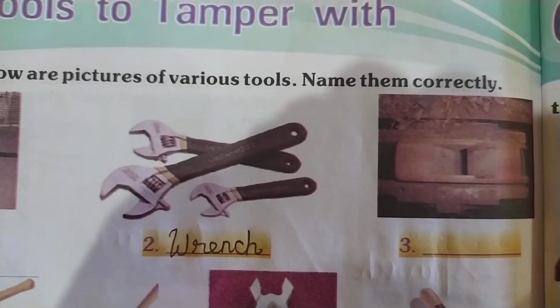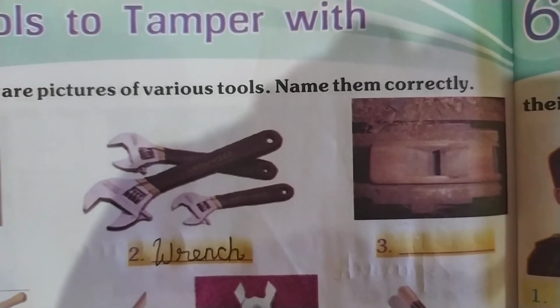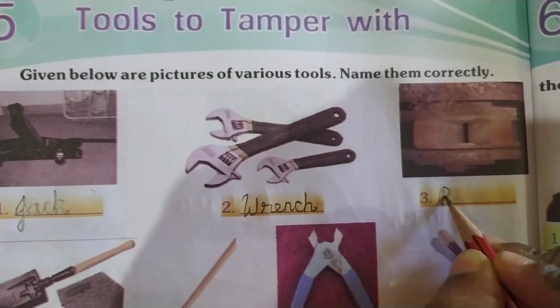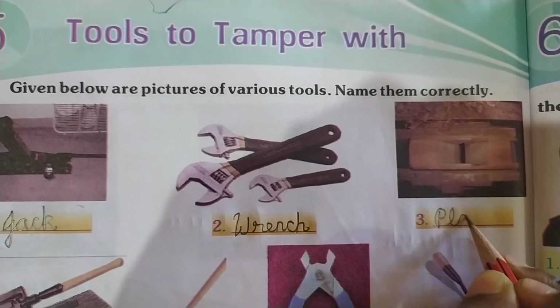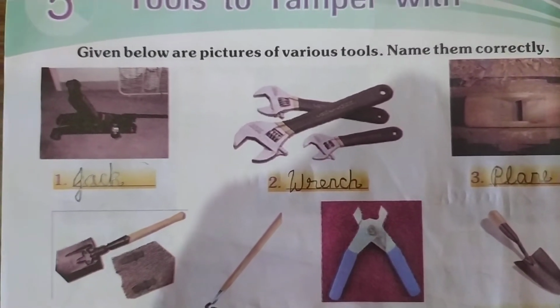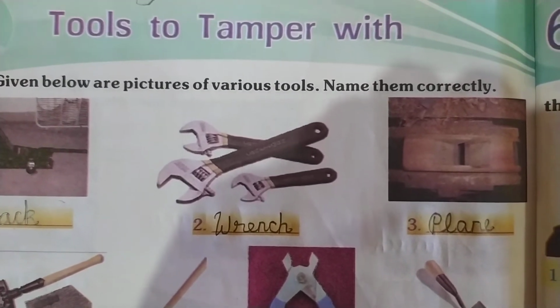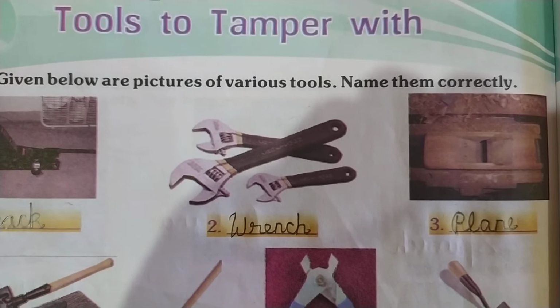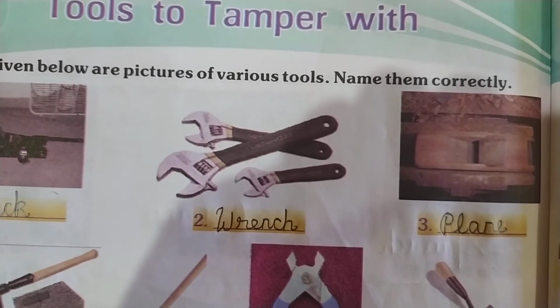Okay, next we'll move on to the third one. What is this? We call this a plane. Okay, so write down P-L-A-N-E, plane. So this tool is used by a carpenter. Why does he use this?